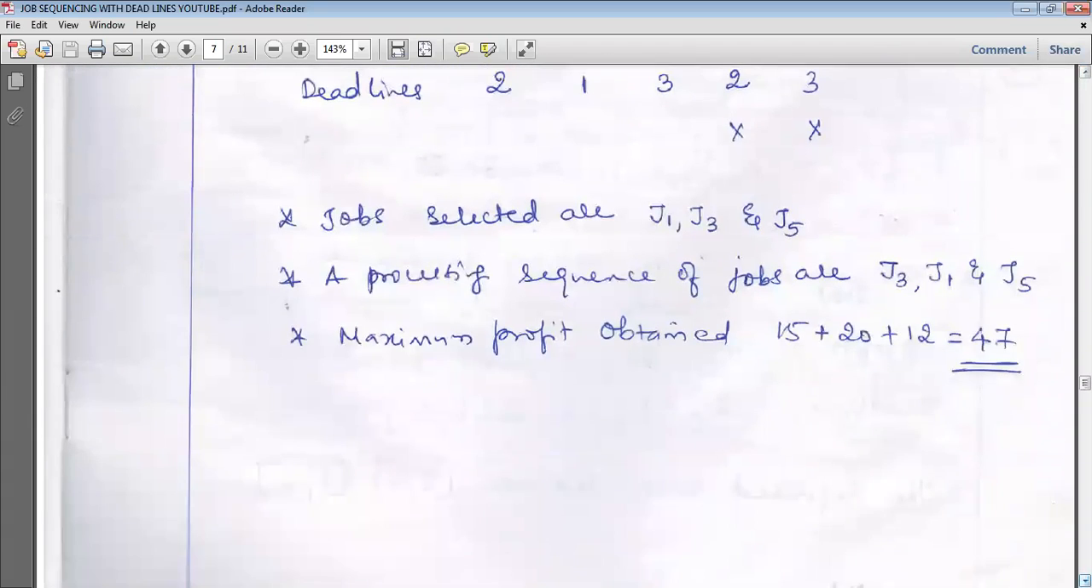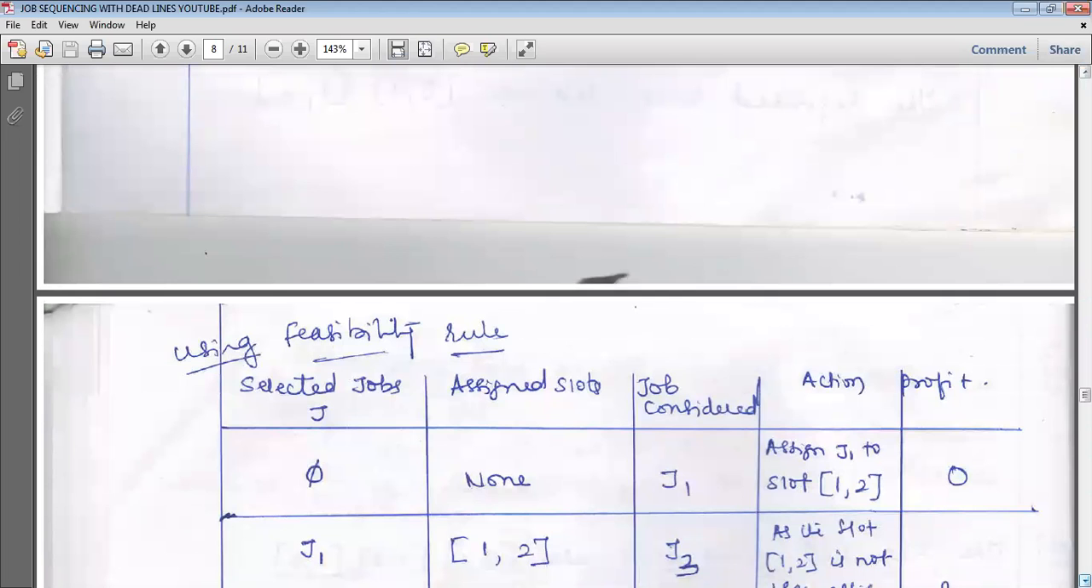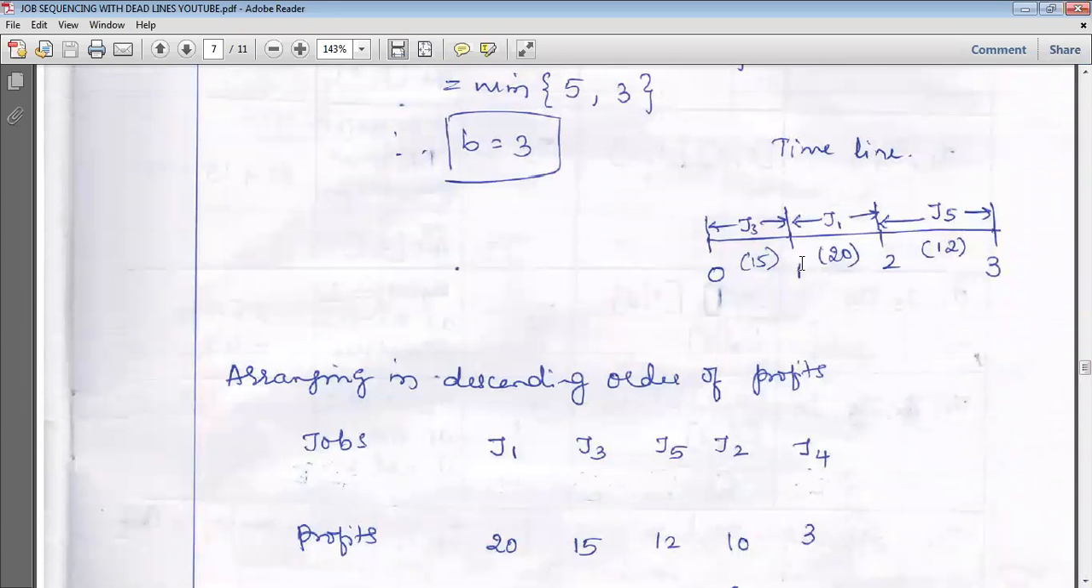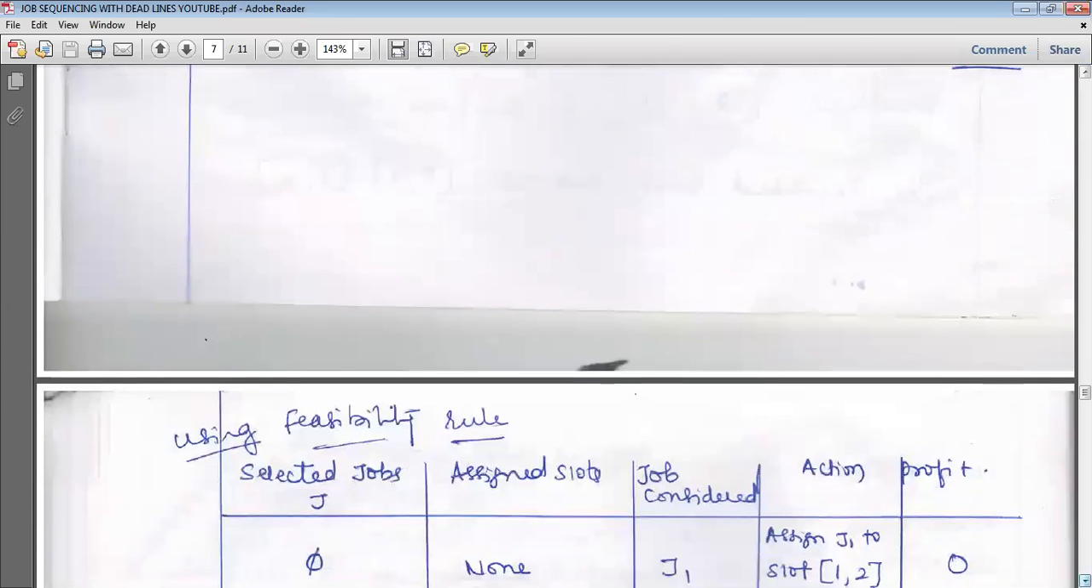So what we have done here, come here, job 1 is selected. Job 1 is ready to wait for 2 hours. So the time slot from 1 to 2 is assigned. You can check here also. Job 1 is assigned the time slot 1 to 2.